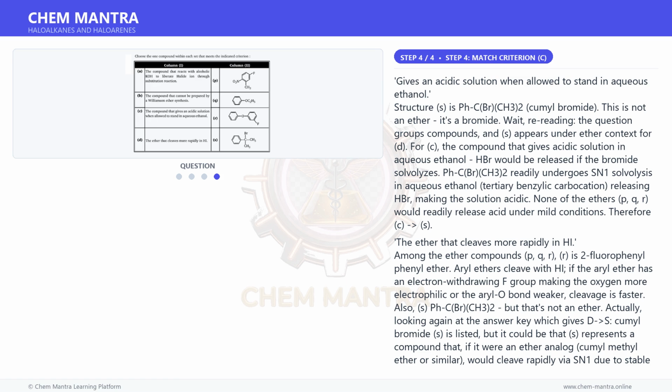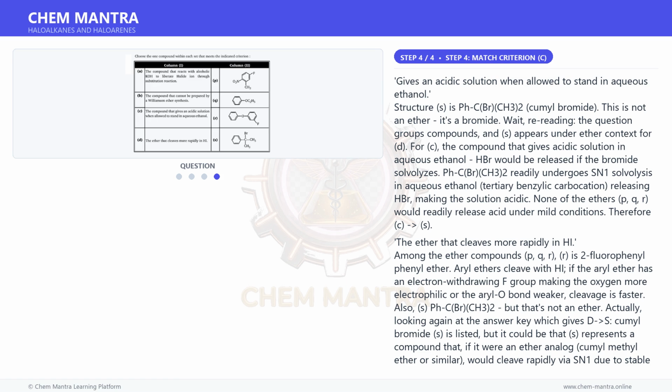Actually, looking again at the answer key, which gives D as S, cumyl bromide, S is listed, but it could be that S represents a compound that, if it were an ether analog, like cumyl methyl ether or similar, would cleave rapidly via SN1 due to the stable tertiary benzylic carbocation. The structure shown for S may actually represent cumyl bromide used as a reference for the cleavage mechanism concept, or there may be an ether version.